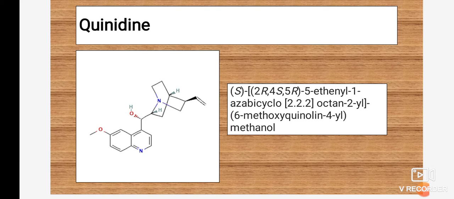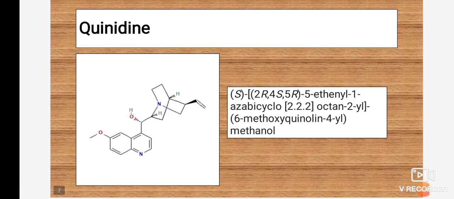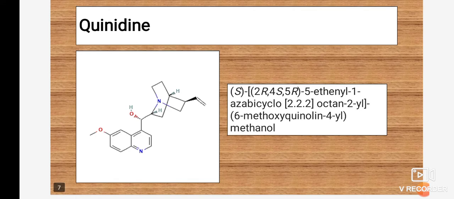For that purpose I have given the nomenclature of the drug. One thing should be clear in your mind: there will not be any question on the nomenclature of the drug, but definitely there will be questions on the chemistry of the drug. Based on the chemistry they will ask: give the mechanism of action, give the chemistry of the drug, give the structure activity relationship of the drug, give the synthesis of the drug, give the medicinal use of the drug which is a 6-methoxyquinoline derivative used as an antiarrhythmic agent.